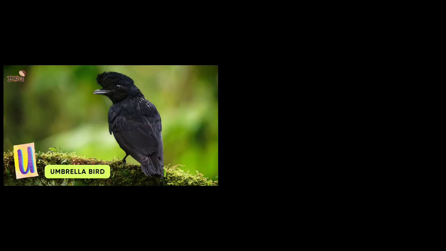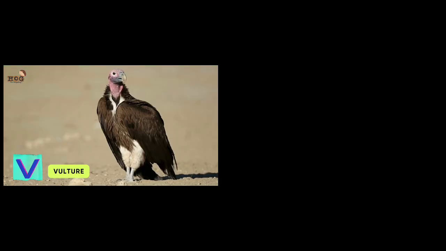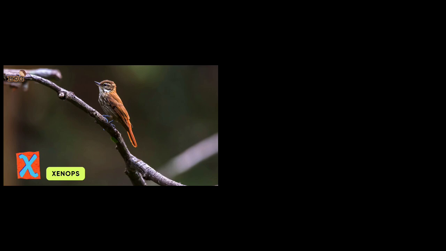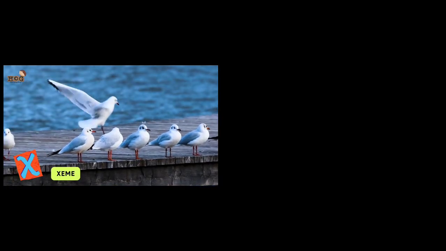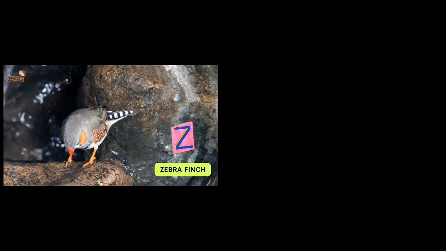R is for robin, S is for swan, T is for toucan and turkey, U is for umbrella bird, V is for Victoria crown pigeon and vulture, W is for woodpecker, X is for xenox and exumane, Y is for yellowhammer, Z is for zebra fish.